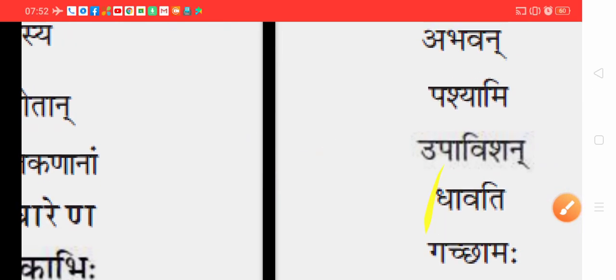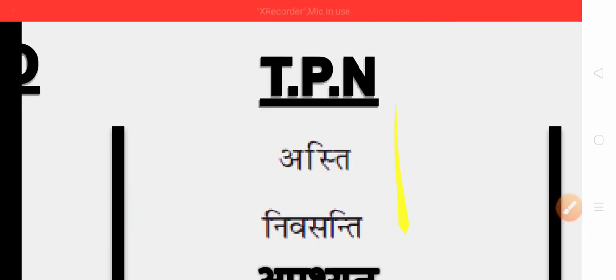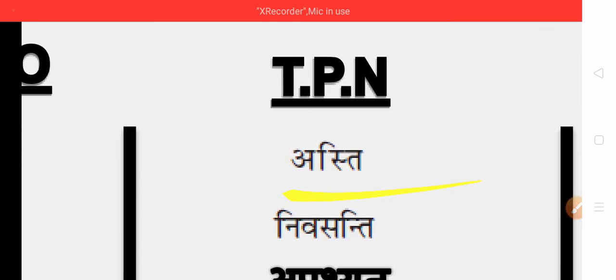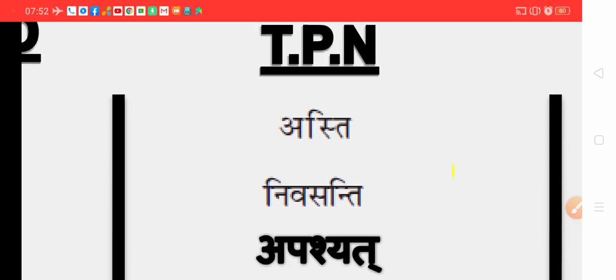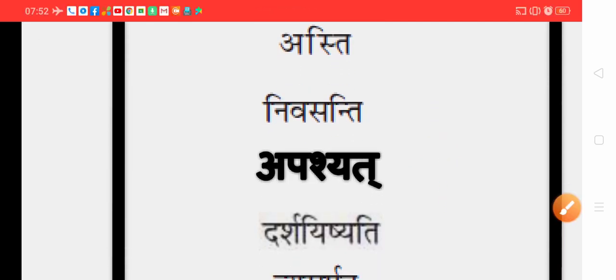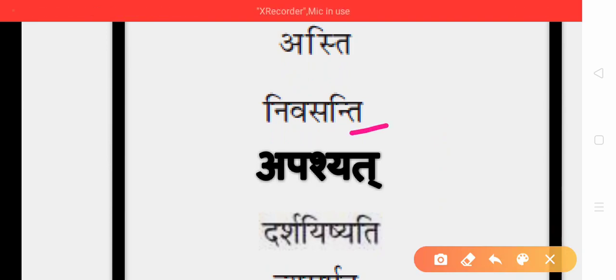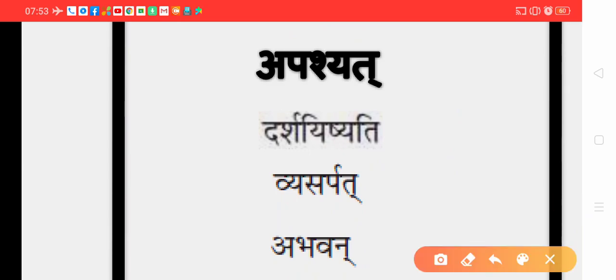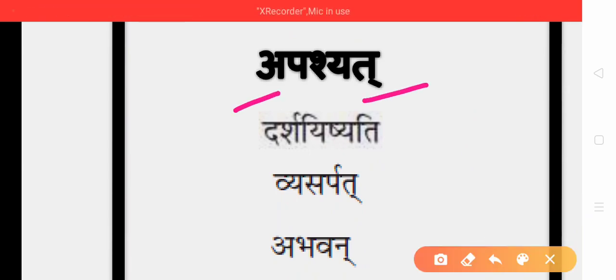Very simple. You have done so many times, but it is again a kind of revision. Now we'll discuss TPN. In this part, asti ending with T, so present third singular. Nivasanti, titanti, present third plural. Apasyat ending with at sound, beginning with a, so past tense, and due to ta, it is third singular. So answer is past third singular.